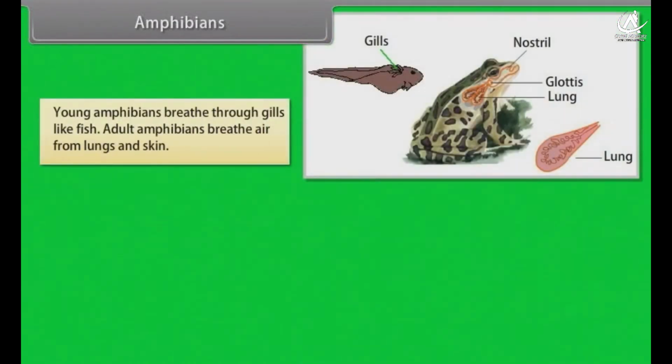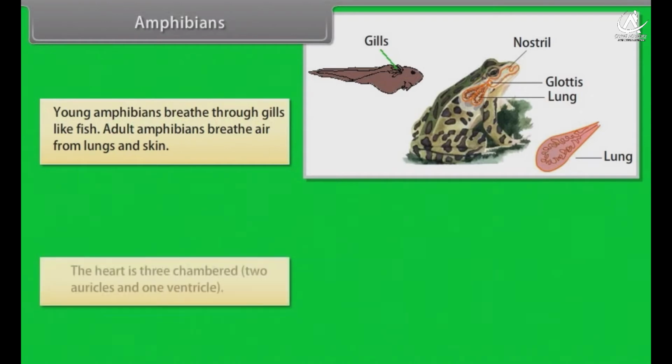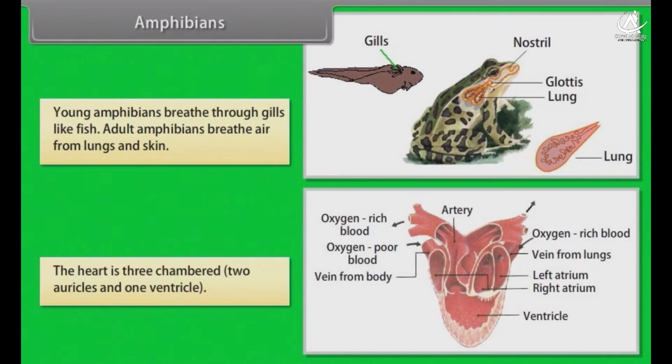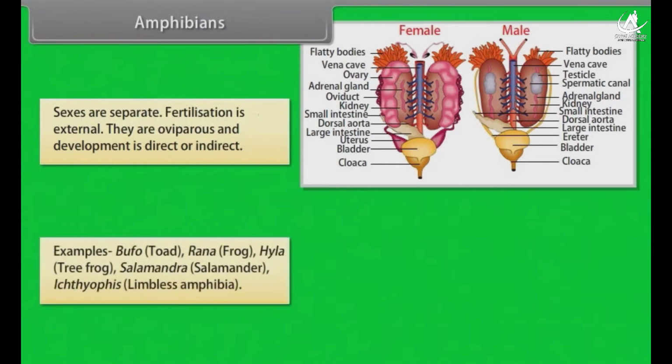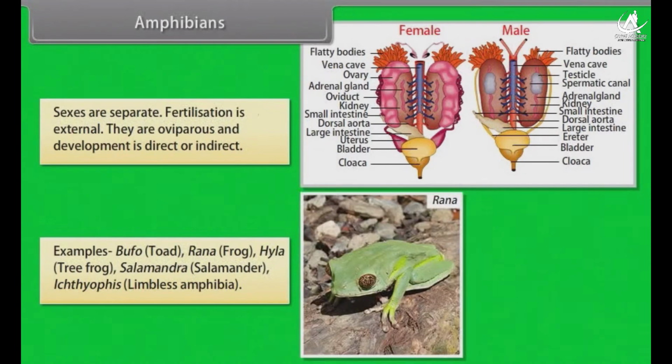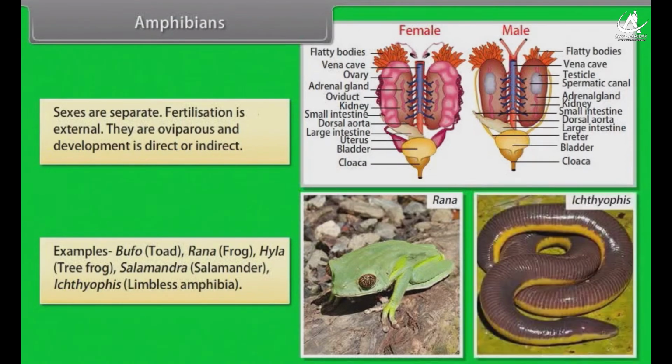Young amphibians breathe through gills like fish. Adult amphibians breathe air from lungs and skin. The heart is 3-chambered, 2 auricles and 1 ventricle. Sexes are separate. Fertilization is external. They are oviparous and development is direct or indirect. Examples, Bufo, toad, Rana, frog, Hyla, tree frog, Salamandra, salamander, Ichthyophis, limbless amphibia.